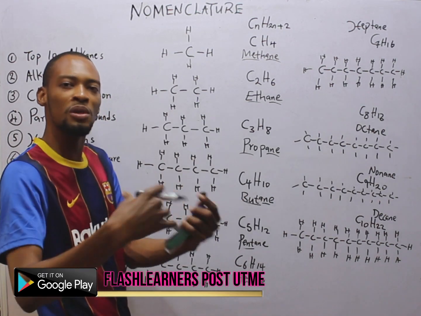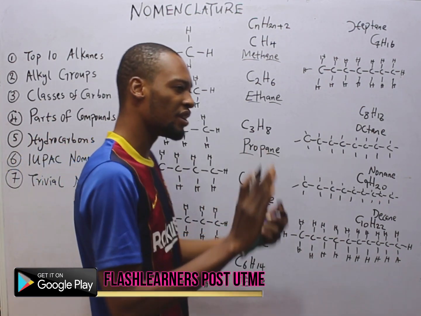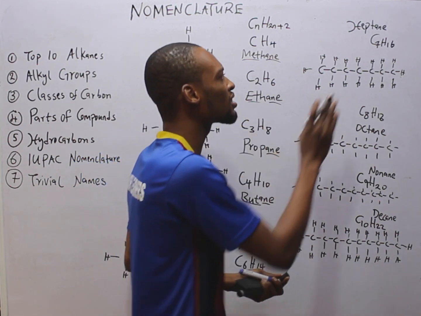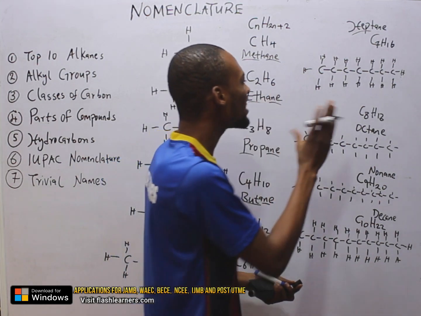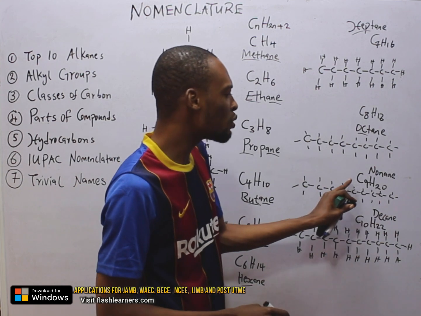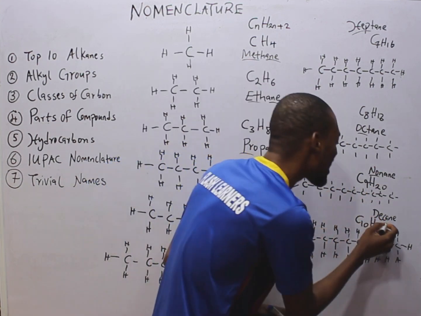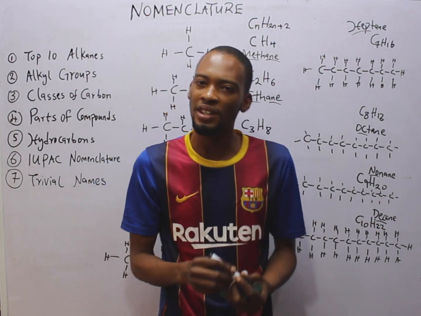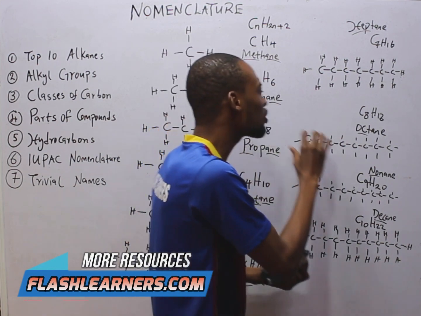The naming continues. If it's 6 carbons, hex will be among the naming. Any organic compound with 7 carbons, hept will be among the name. And any organic compound with 8 carbons, oct will be among the name. And with 9 carbons, non will be among the name. 10 carbons, dec will be among the name. Take note of that. Now look at something else.